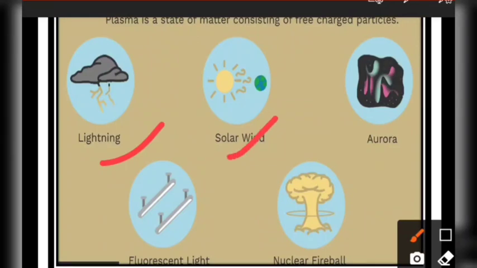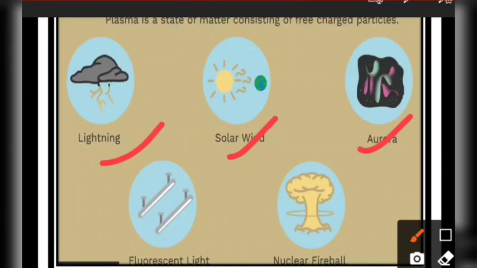Solar wind, the wind that is flowing with the solar energy, means they have some kind of temperature in them. Because of that, they heat up the gases, and when you move in that solar wind, you'll feel an itchiness, right? Because they are highly charged. Aurora is simply the glowing of a particular area, we can say that.